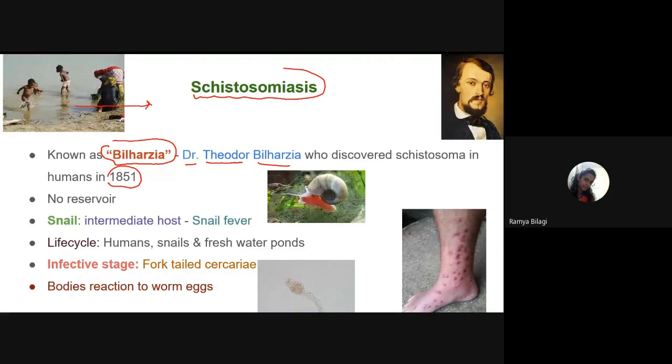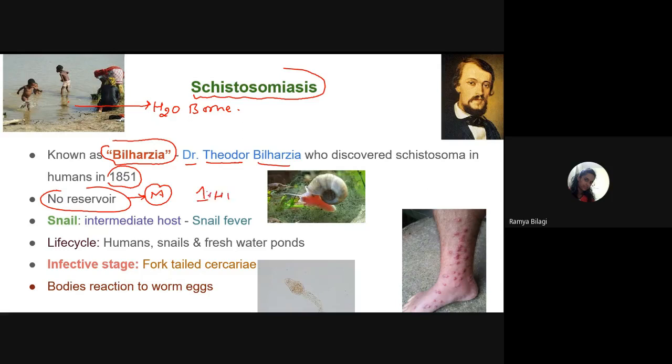So what you can say, it is a waterborne disease. Do you all agree with this, students? And there is no reservoir, and man is the only definitive host for this Schistosoma, and it has got only one intermediate host.